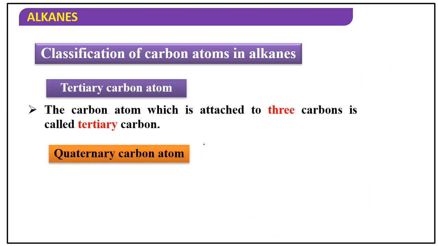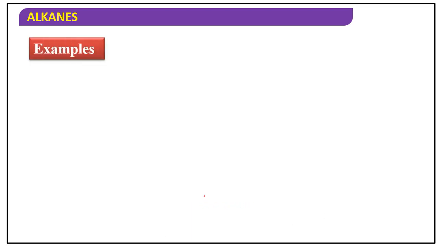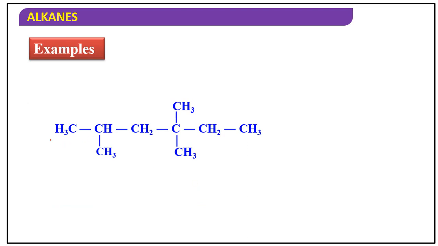Tertiary carbon means the carbon atom which is attached to 3 carbons, that is called tertiary. The carbon atom which is attached to 4 carbons is called quaternary carbon. Now we can see one example here. See what are the classified. So primary, the tertiary because this carbon is attached to this left side, right side and down, 3 carbons. So obviously terminal all are primary first of all, then decide in between. This carbon is attached to right side and left side, 2 carbons, so secondary. This is a 4, this one is 2.